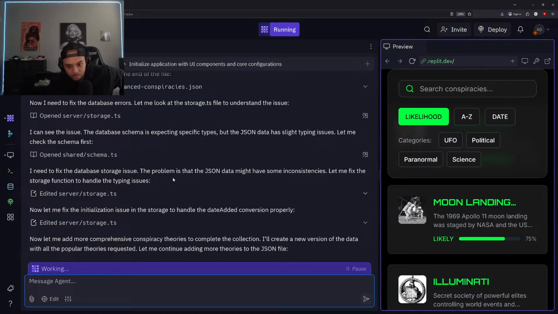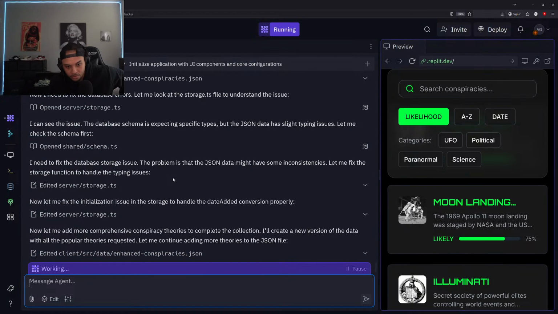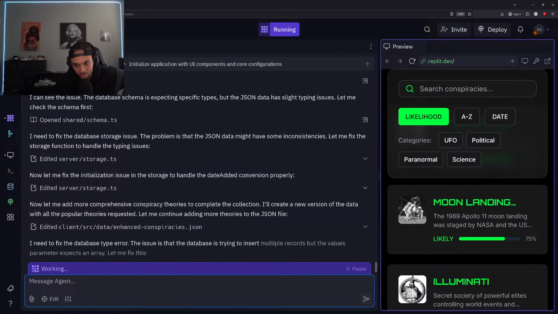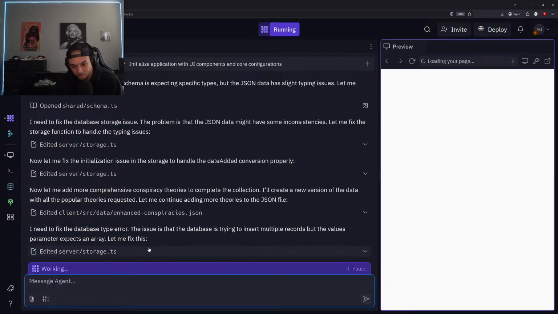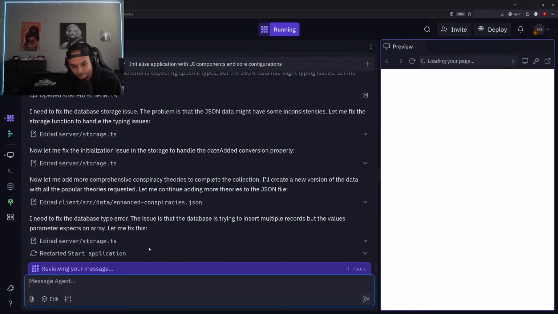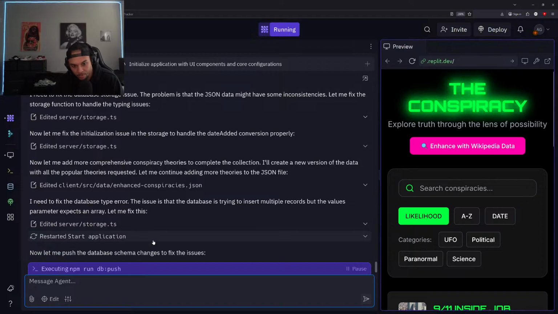All right. Create a new version of the JSON file with all popular theories requested. Let me continue adding more theories to the JSON file. All right, so it's loading up. See, it's the third time it's mentioned those errors. Or at least the second time it mentioned those errors.